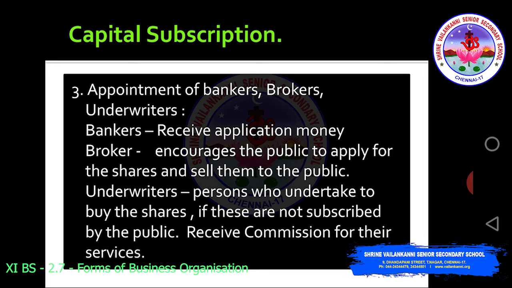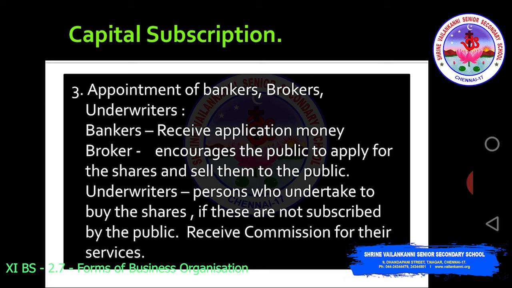Only then will you get the seat in that particular college. Like that, for a company also, in an initial public offering, you need to apply for the shares, so you need to pay the application money. That money will be collected in that particular banker's account. The company should open a separate bank account for that. The money will be collected there.